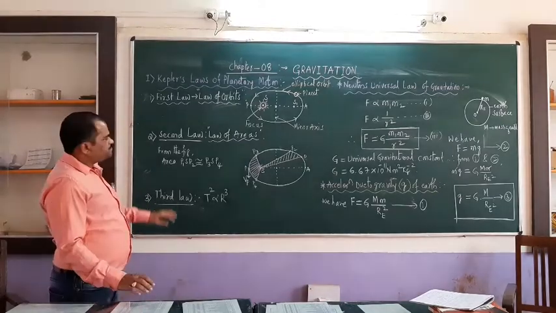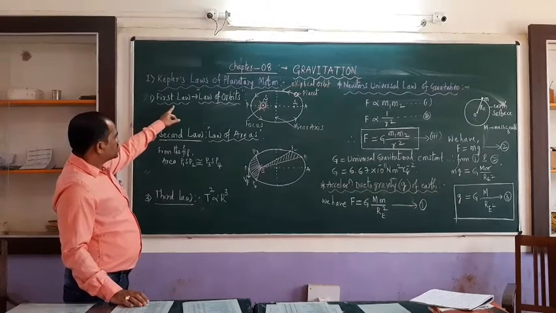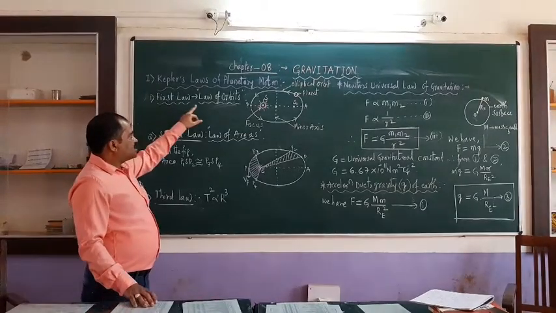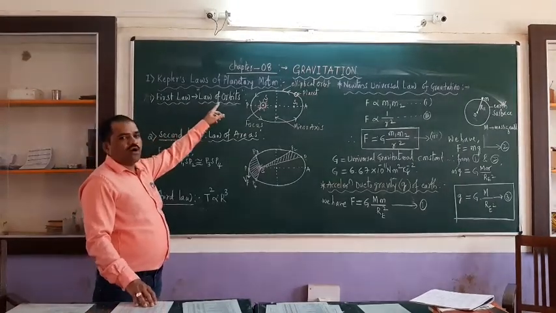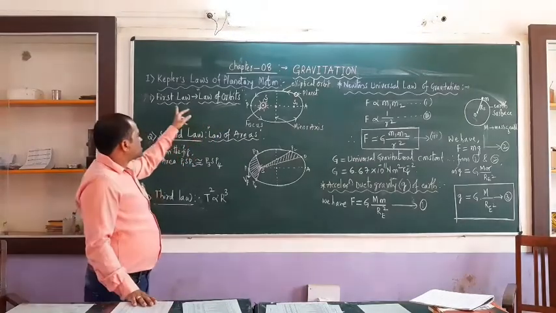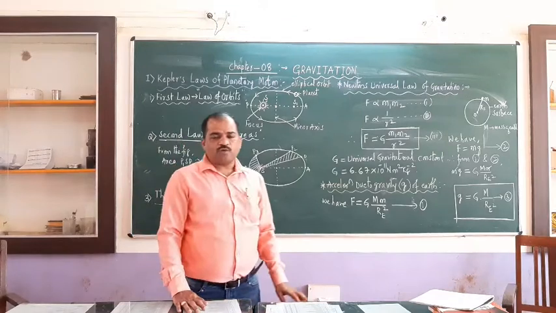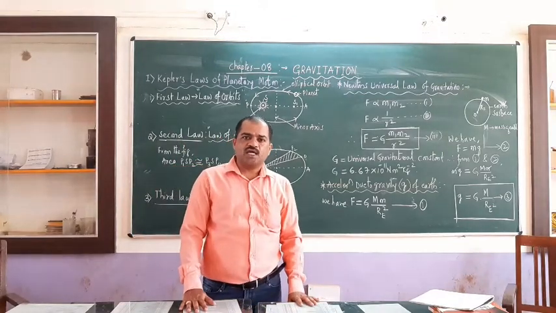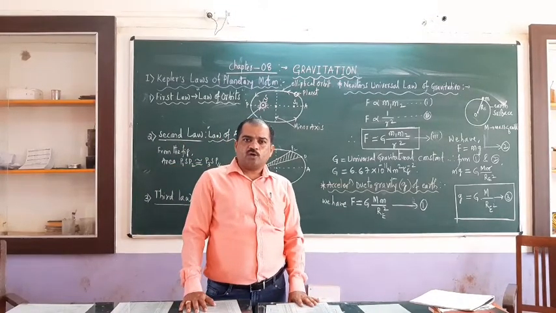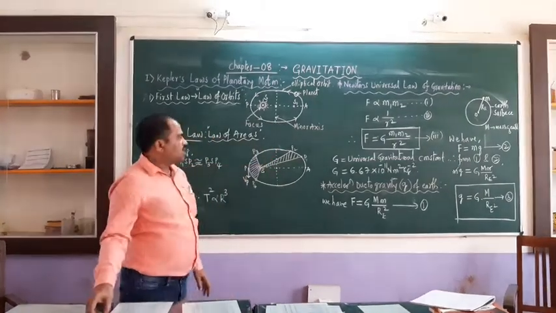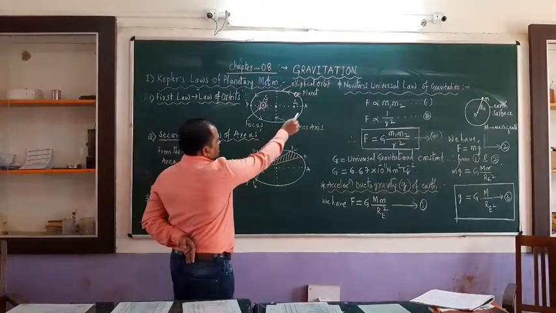Let us consider the first law of Kepler. The law is popularly called the law of orbits. What this first law states is that all the planets revolve around the sun in an elliptical orbit with the sun at one of the foci. Here I am going to explain with a diagram.